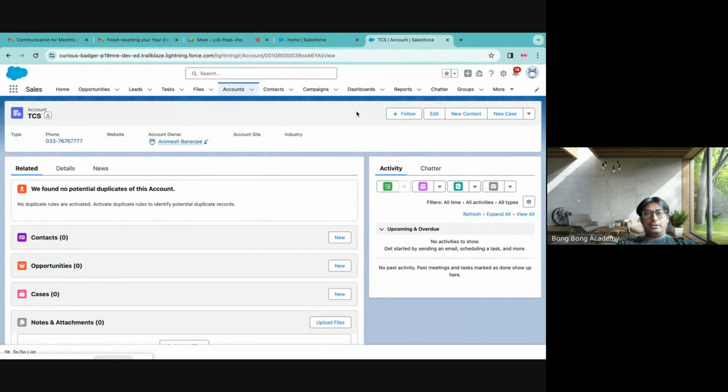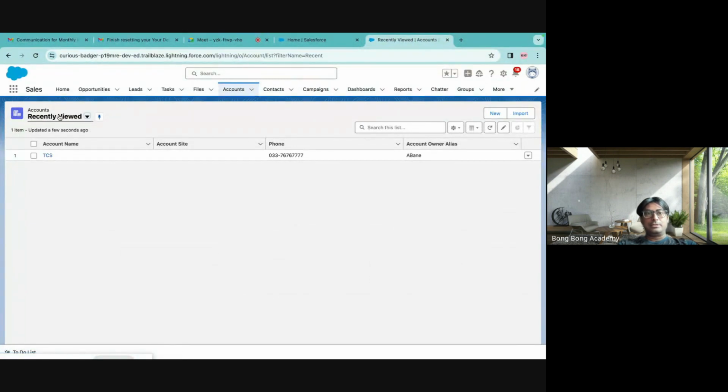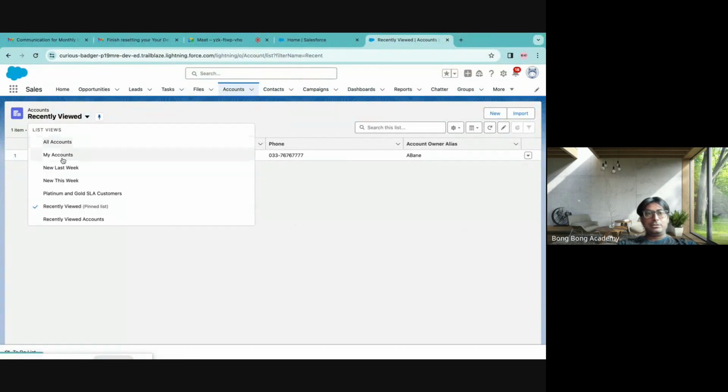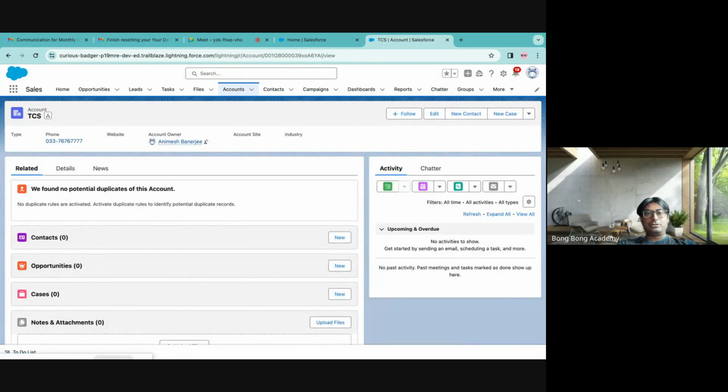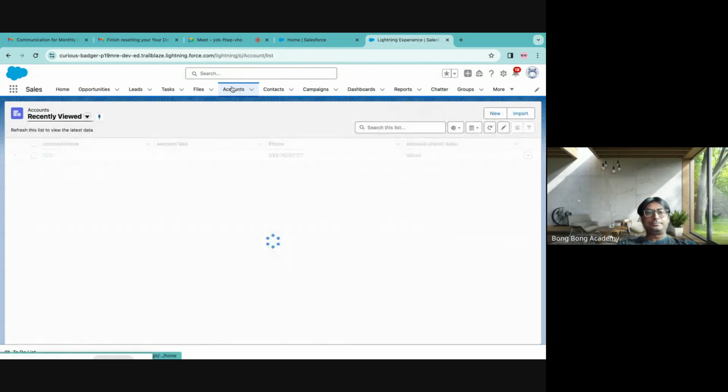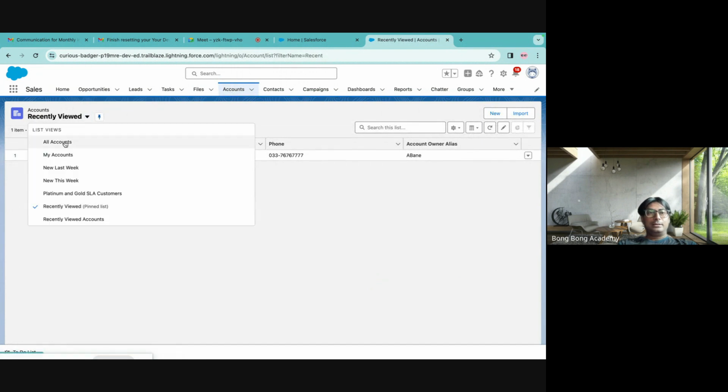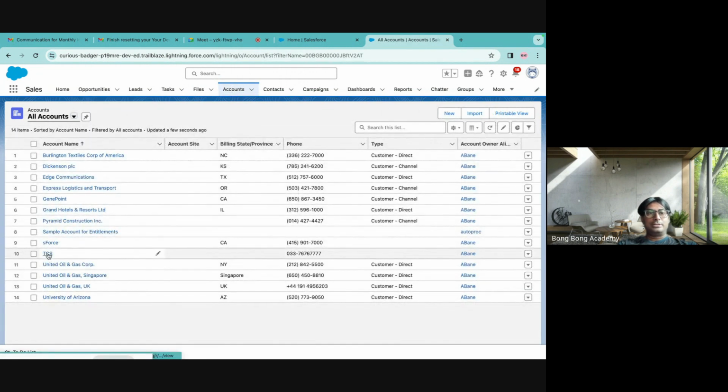I have already created it. This is the record detailed view. I am inside the record now. I can go back to the table view once again. If I go back here, this is a recently viewed item because this record just got created. So I can hit this and come back to this record in detail. I can go back, hit all accounts. Now I can see TCS is already in the list. So there are 14 items now. I can pin this so that it does not change again and again.